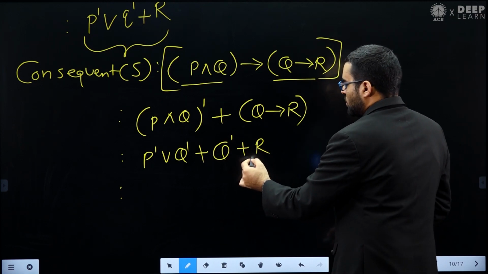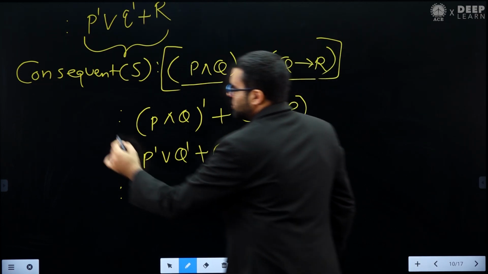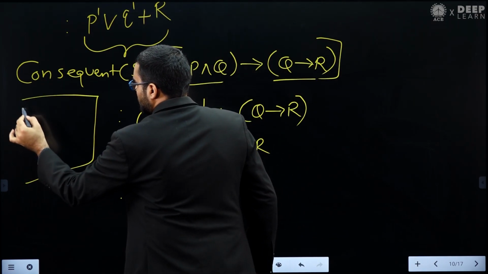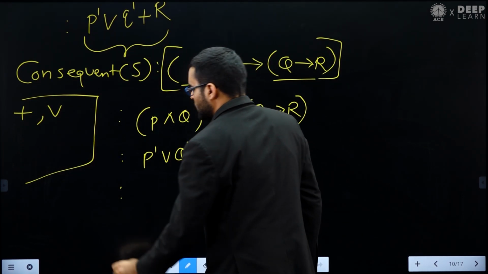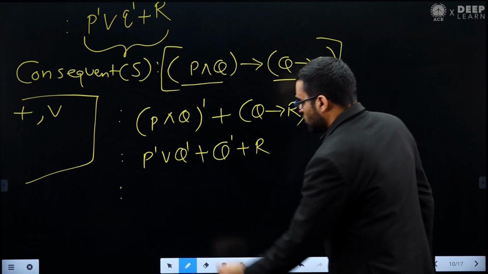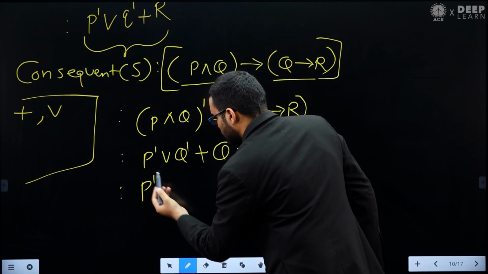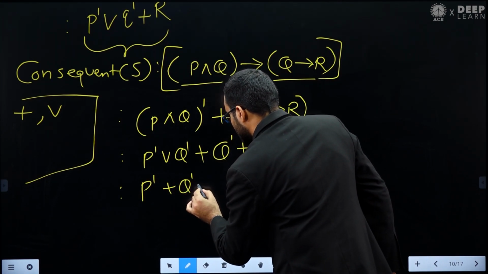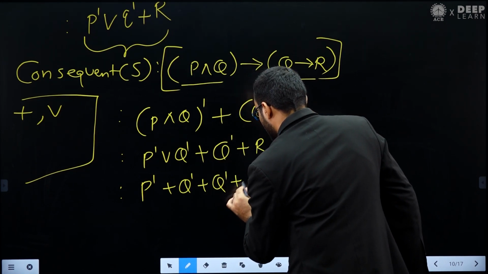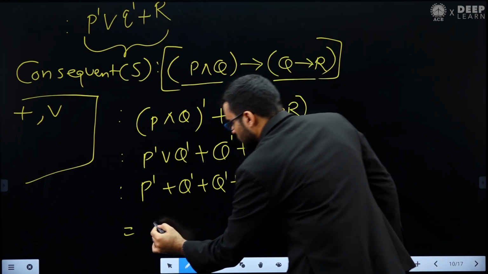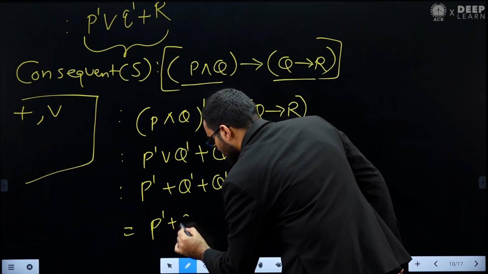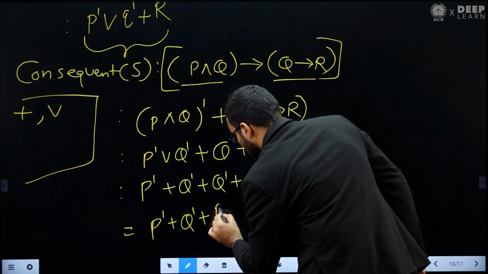Either we can write it plus or we can write it disjunction, both are same. So I can write it P dash plus Q dash plus Q dash plus R. And what is Q dash plus Q dash? That is Q dash. So we get P dash plus Q dash plus R.